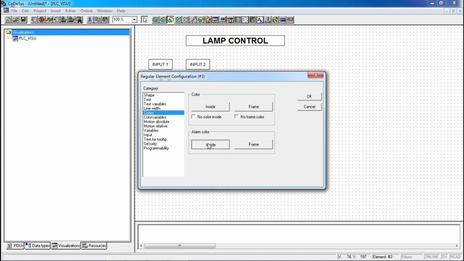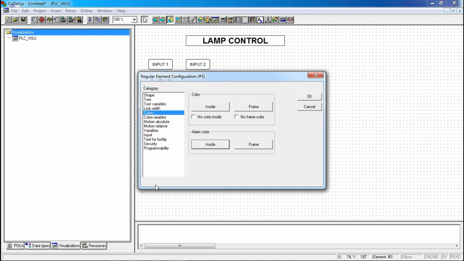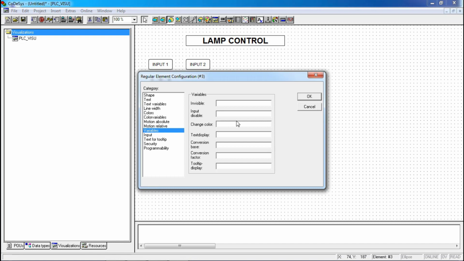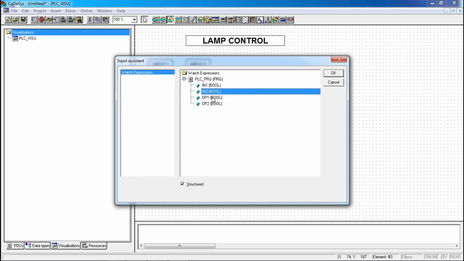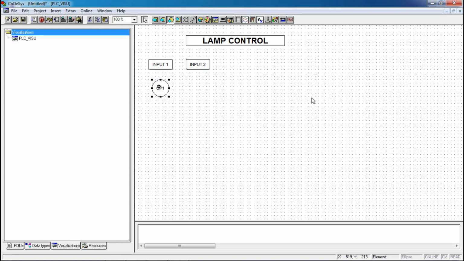When the tag goes high it will change to green, so I clicked on green and click OK. Now give the variable for the color change. Press F2, as this is where it will visualize my output 1, so I have given OP1. Click on OK. Just copy this and paste it again.